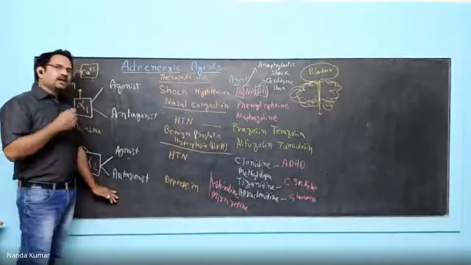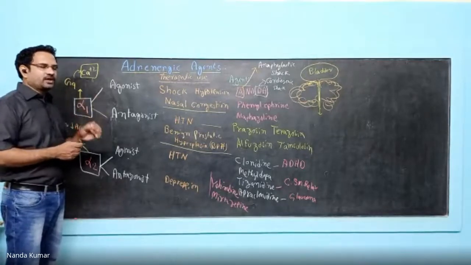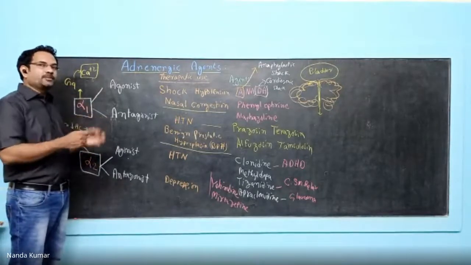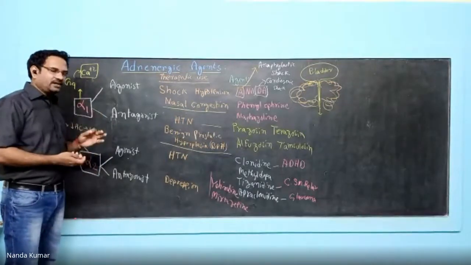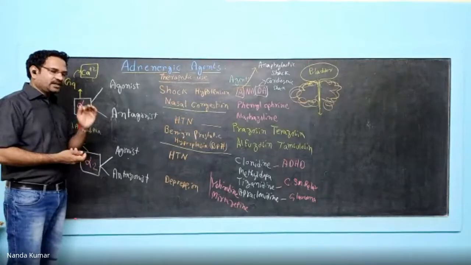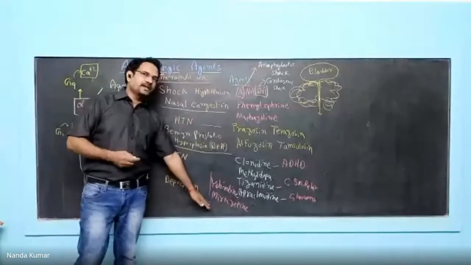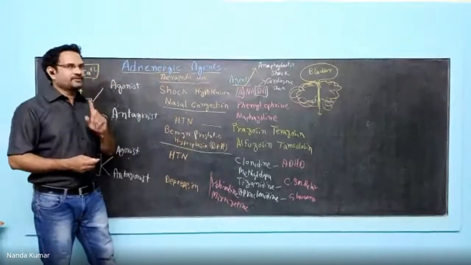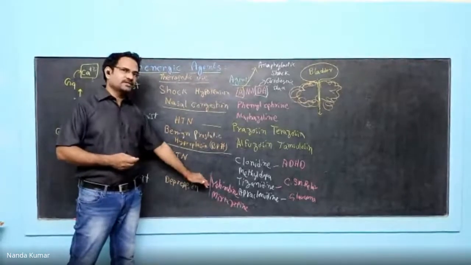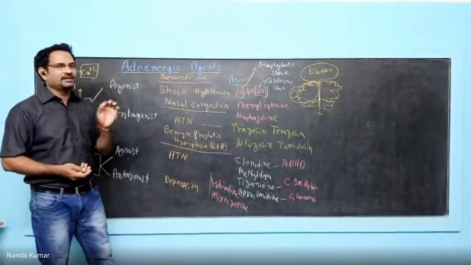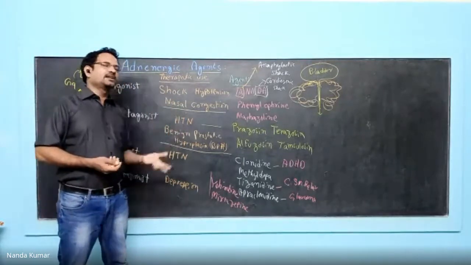Now, antagonists will block that receptor. Once the receptor is blocked, noradrenaline release is not inhibited and the neuron continues to release noradrenaline. That increases the availability of noradrenaline at synapses. So this is used to treat depression. Mirtazapine, an atypical antidepressant, acts like this. Yohimbine also causes the same, but yohimbine is not available as a clinical tablet. Some formulations are there with yohimbine, but exact clinical data is not available.